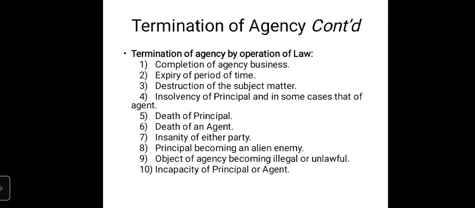Suppose for example the principal was having 3 flats to be sold in a building, and for selling those flats he appointed an agent.